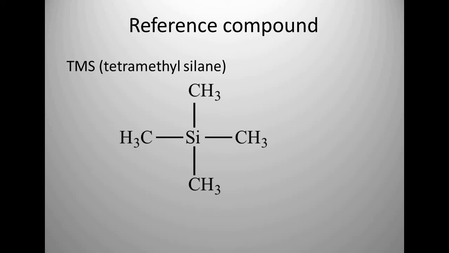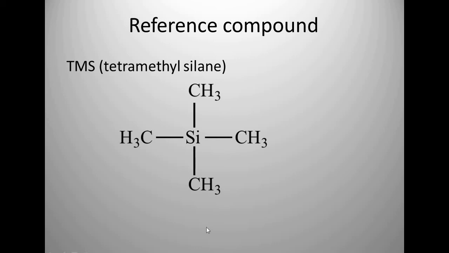In tetramethylsilane, the silane group is at the center, and tetramethyl means four methyl groups present in this structure at an equal distance from the silicon. So the magnetic field experienced by these protons is the same, or we can say all protons are magnetically equivalent, because they are under the influence of the same magnetic field when an external magnetic field is applied.